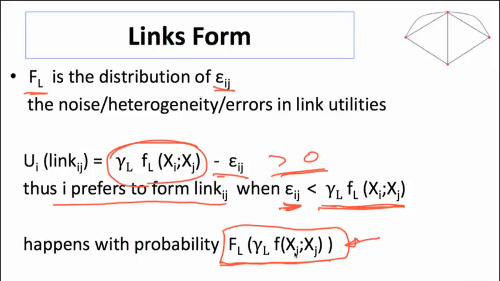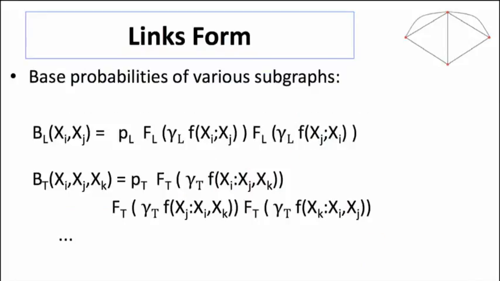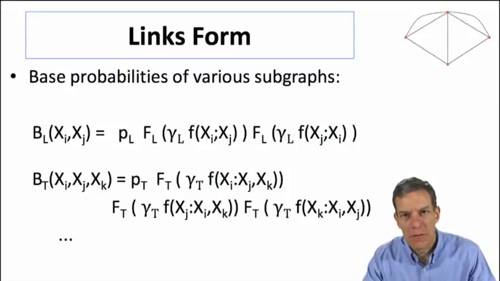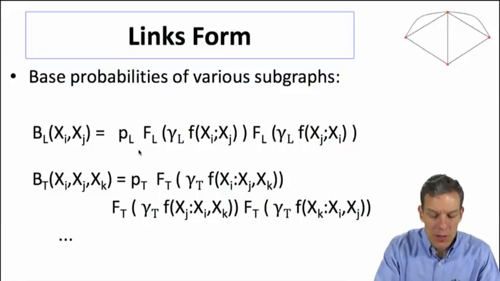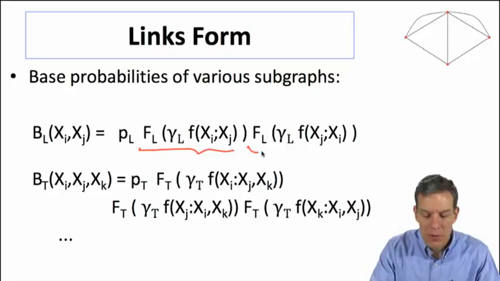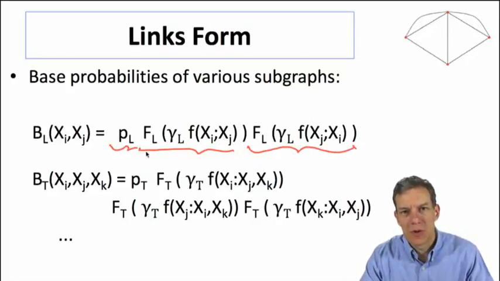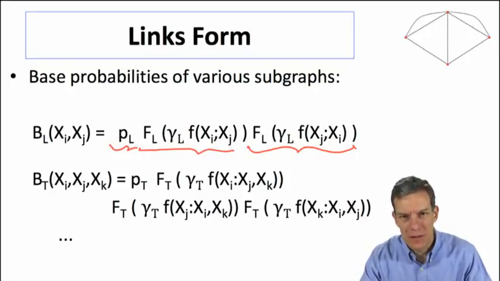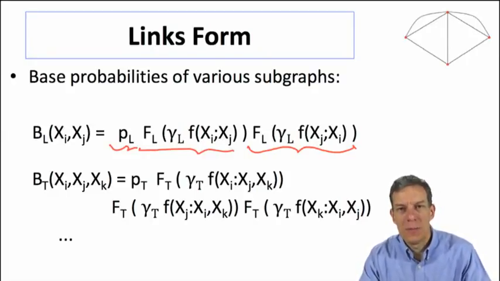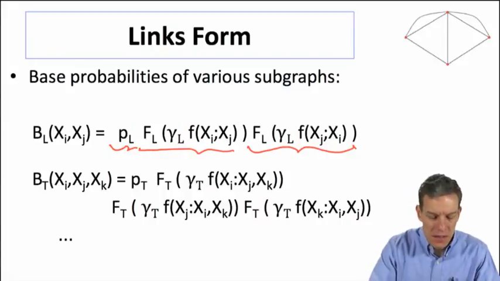And then we can do the same thing for what's the probability that i would like a triangle of a given set of characteristics, and whatever shape you've got, we've got a probability that i is going to want that. Okay. Now, if we think of what's the probability that a given link forms, well, it's the probability that i likes the link, the probability that j likes the link, and some probability function which is going to describe the relative likelihood that this link is identified.